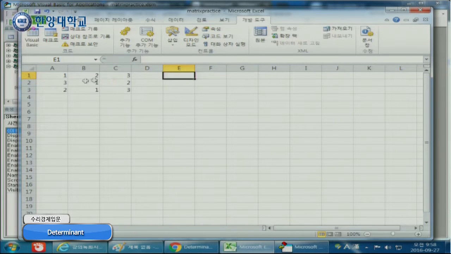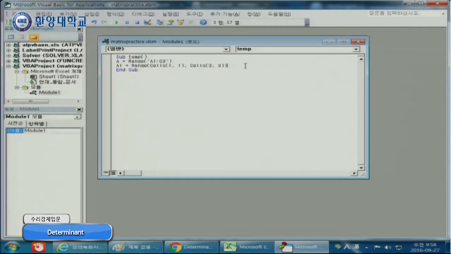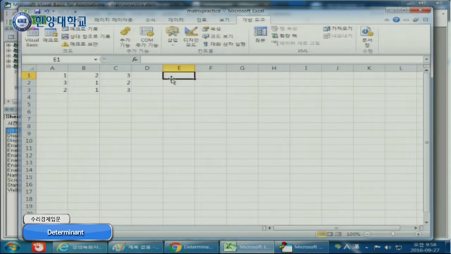Suppose in cell 1, 5, let's generate a determinant over here. So I call the worksheet function, and then MDeterm of A. I call the worksheet function that calculates the determinant of A, MDeterm A. And if I run this program, then in cell 1, 5 here, I'll have the determinant of this matrix.